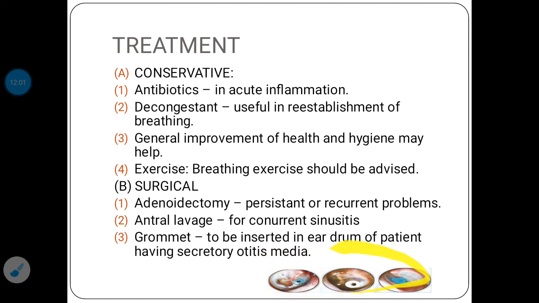So it will help the discharge come out. You can see in the picture here, there is a small button-like device, and there is a hole from which the discharge will come out, and that particular thing is called use of grommet.